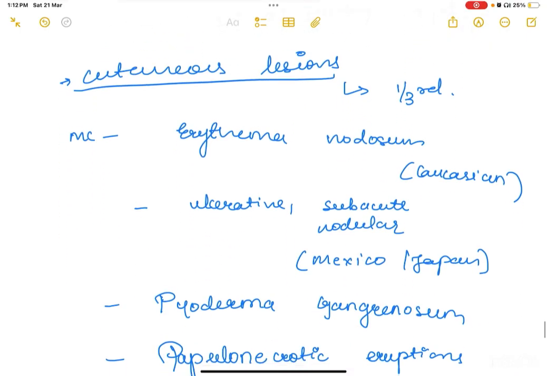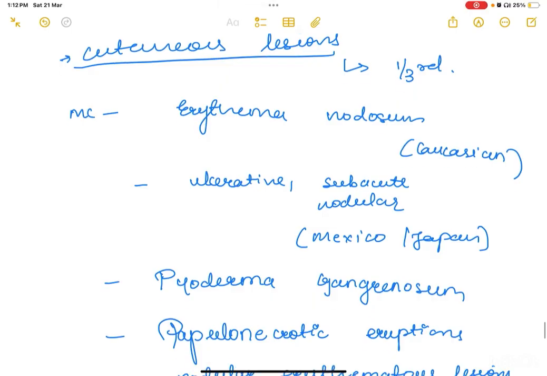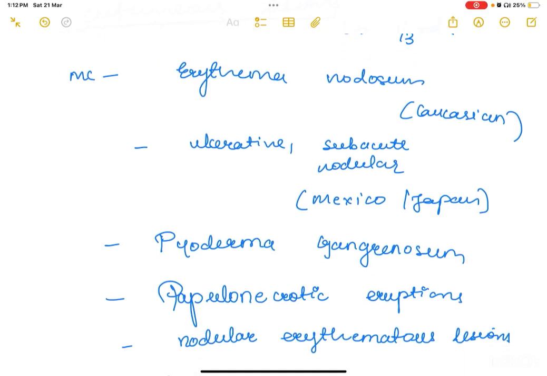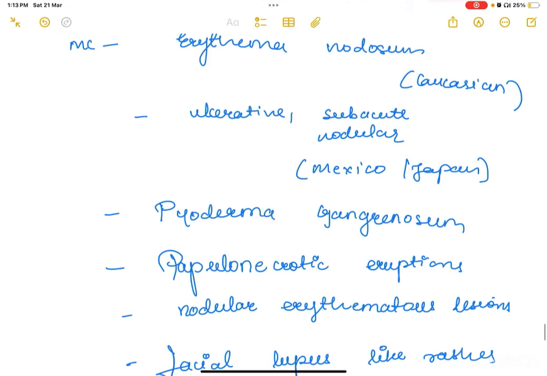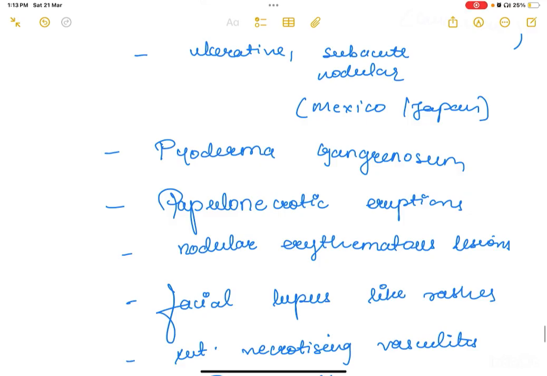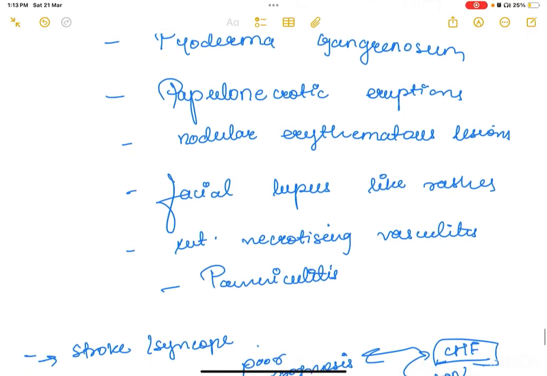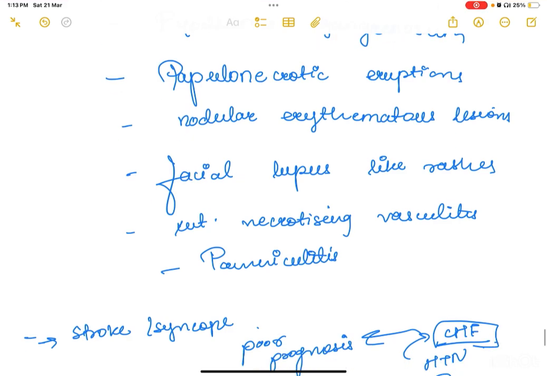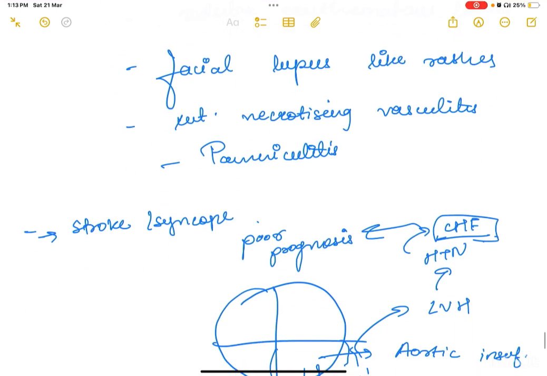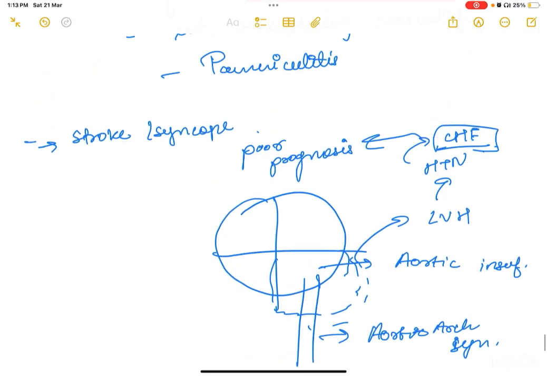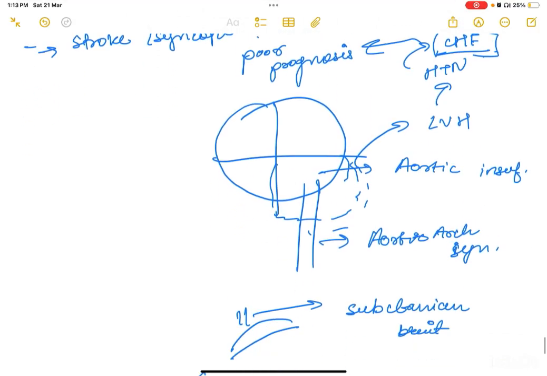Now, cutaneous lesions would be present in one-third of the patients, in which erythema nodosum is common in the Caucasian population. Then ulcerative subacute nodular lesions are common in Mexico, Japan. Then it can also present with pyoderma gangrenosum, papulonecrotic eruptions, nodular erythematous lesions, facial lupus-like rashes, cutaneous necrotizing vasculitis, and panniculitis.